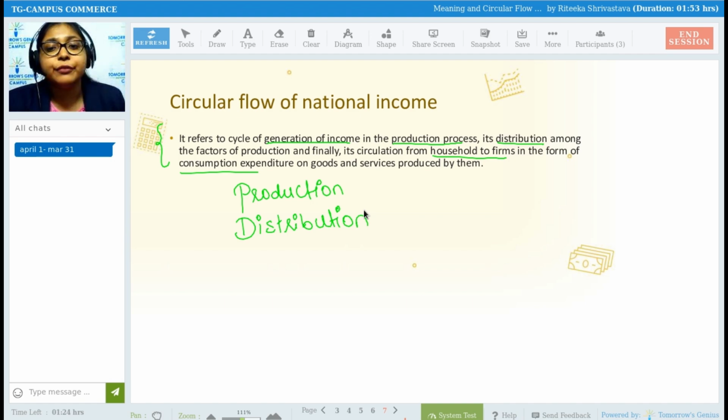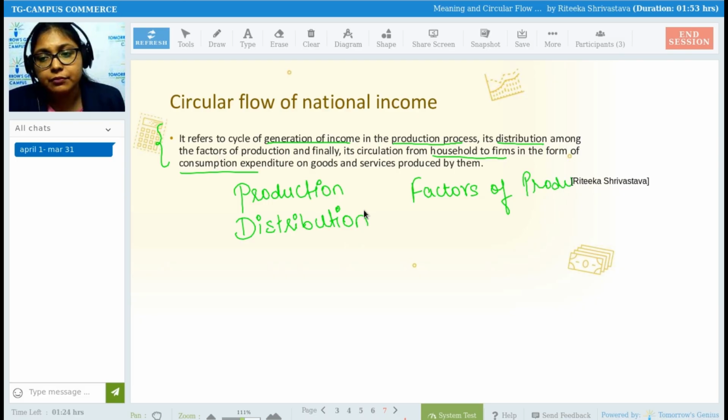Next important term, the factors of production. What do we mean by factors of production? Who can tell? Come on.